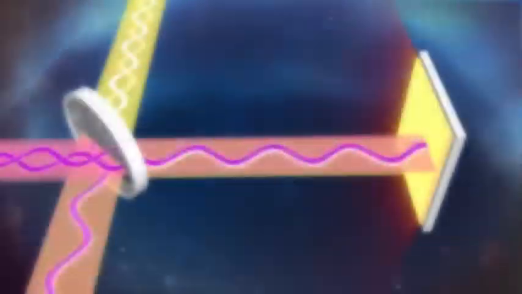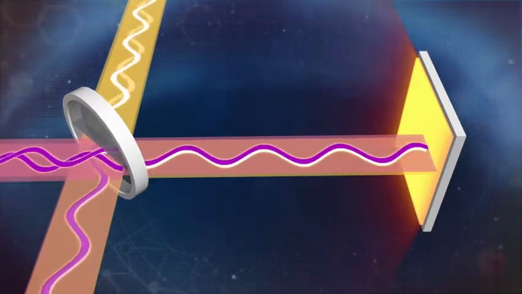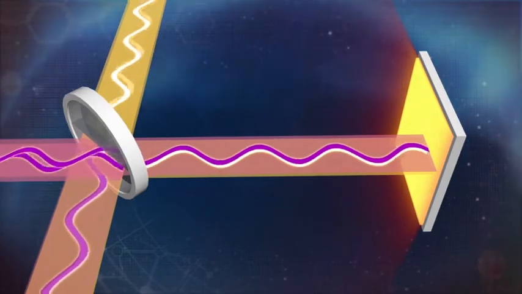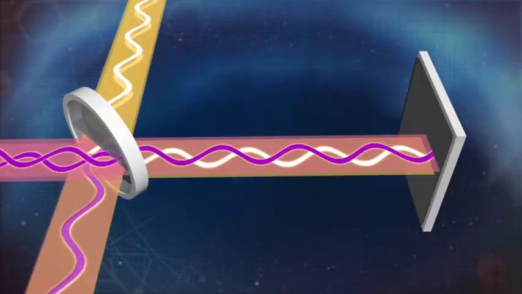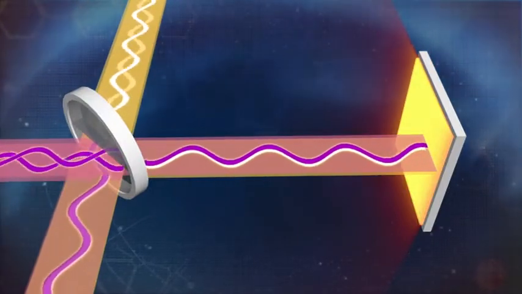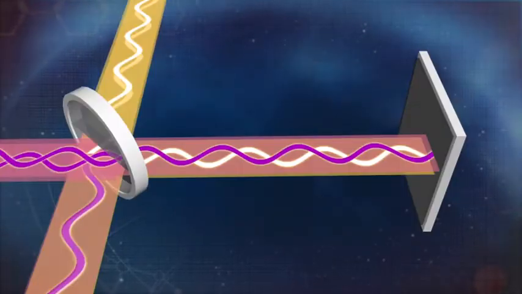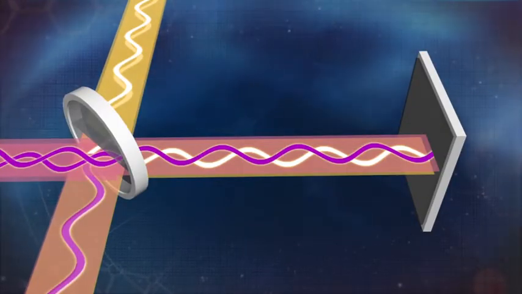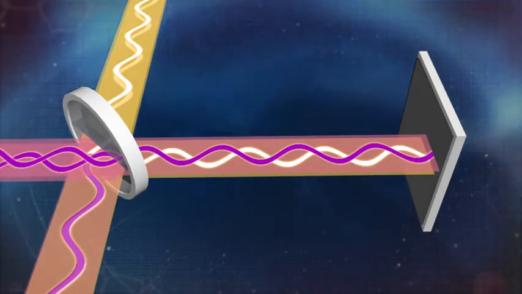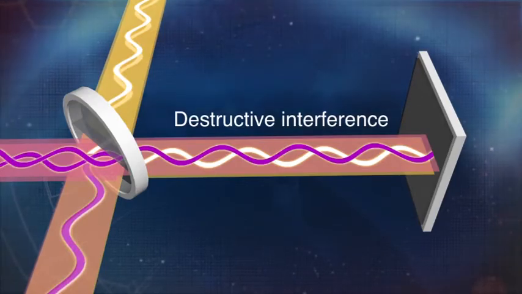One of the most important behaviors associated with waves is the class of phenomena known as interference. The basic idea behind the interference of waves is that when two waves are overlaid on top of each other, they can either enhance each other or cancel each other out. Two waves with peaks that align with each other will combine to form a bigger and more powerful wave. This is called constructive interference. But two waves that are perfectly misaligned can cancel each other out entirely. The peak of one wave combines with the trough of another to form nothing. This is called destructive interference.